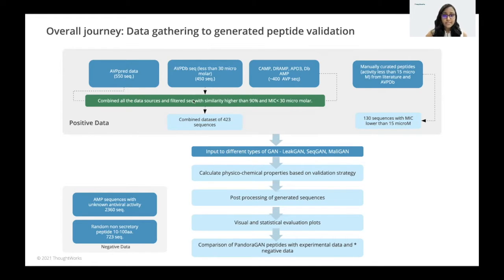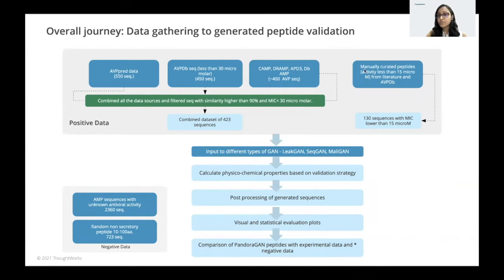We take data from various different databases and combine from the different data sources. We make sure to filter highly similar sequences so that the model is not biased towards these. And we filter with a MIC of less than 30 micromolar. These form a set of 423 sequences, and we call these active antiviral peptides.